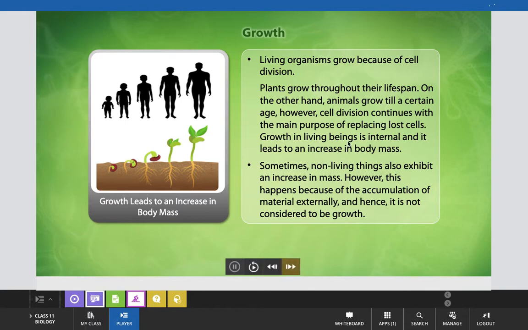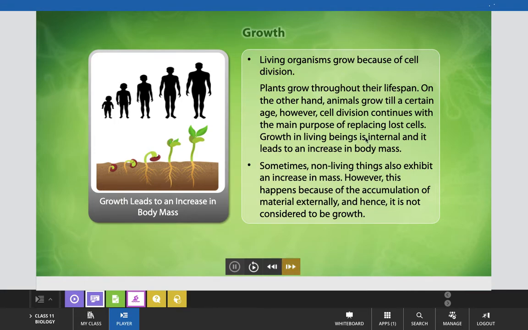Growth in living beings is internal and it leads to an increase in body mass. That's why we can say that sometimes growth is seen in non-living things also, like a sand dune is also growing when sand is getting collected at one place, but that growth is external.